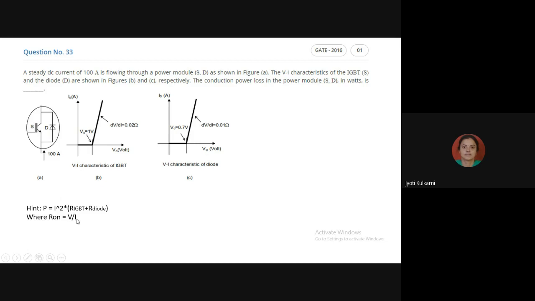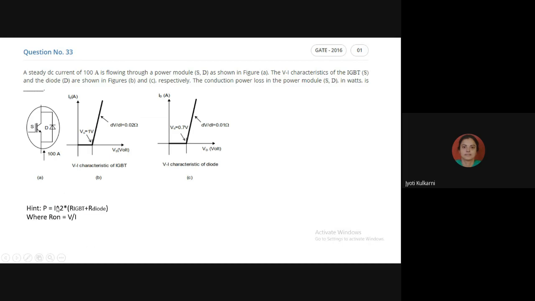So now, if this is the logic, how will I calculate it? I is 100 ampere. R IGBT is 1 volt divided by 100, and R diode is 0.7 divided by 100. So I am going to get a certain resistance, and then multiplying by 100 square, I am going to get a value from 169 to 171. So your answer needs to be between 169 and 171. This way you can calculate your power loss.